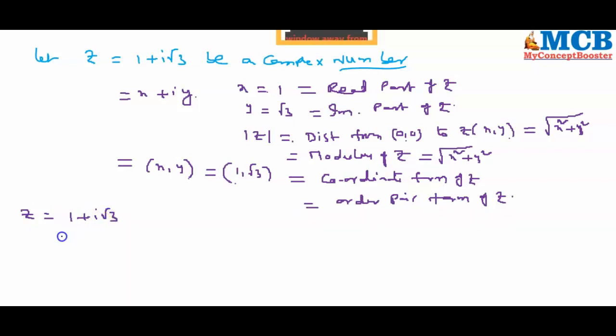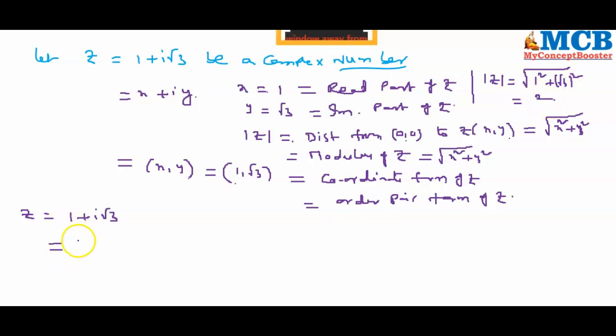I would like to convert this 1 plus i root 3 into mod amp form or polar form or trigonometric form, for which I need to multiply and divide with mod z. What is the value of mod z here? Mod z is equal to under root x square plus y square, that is under root 1 square plus root 3 whole square, that is 1 plus 3 is 4, square root of 4 is 2.